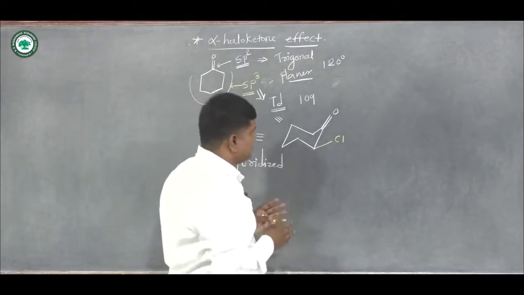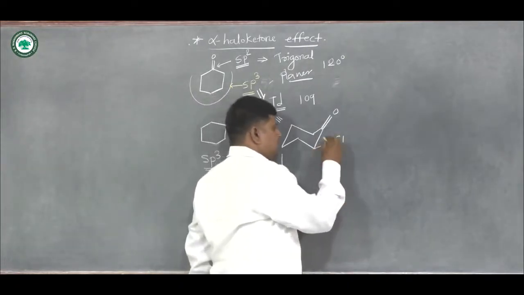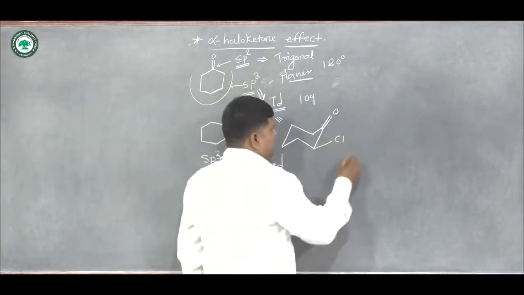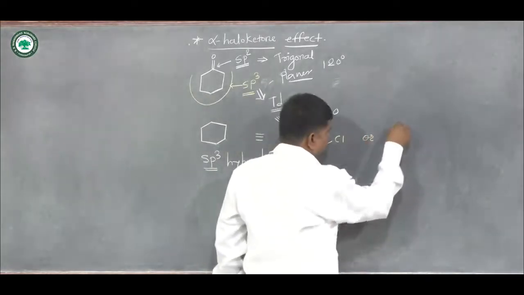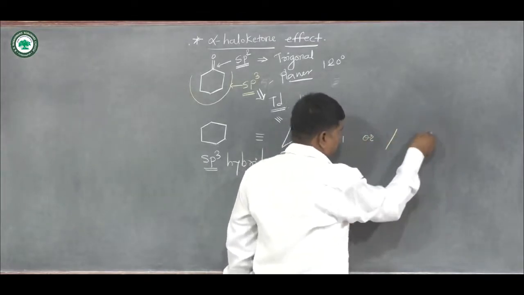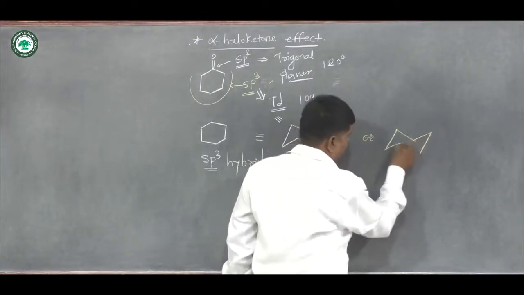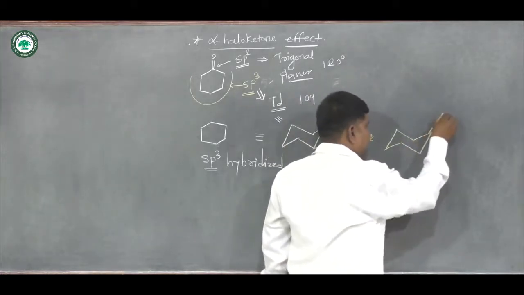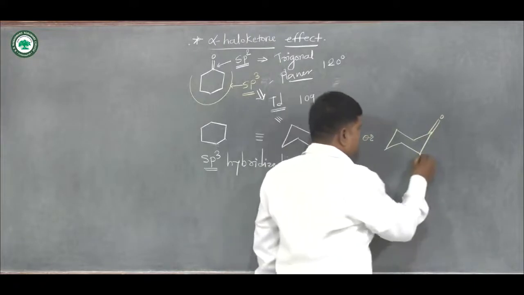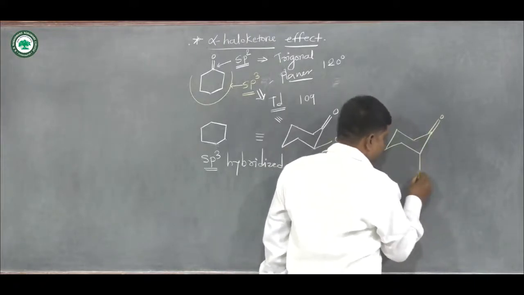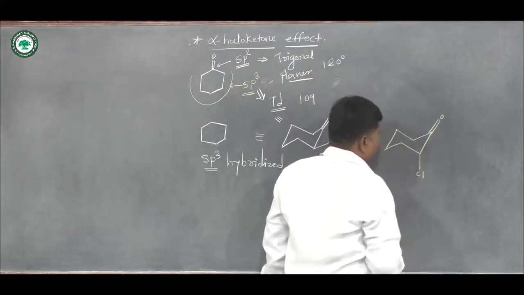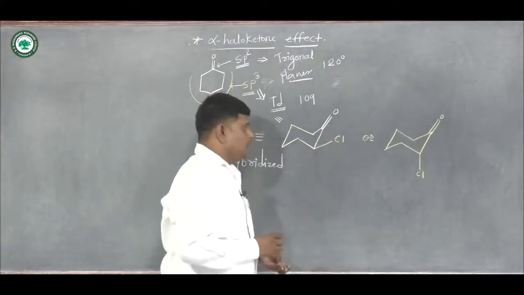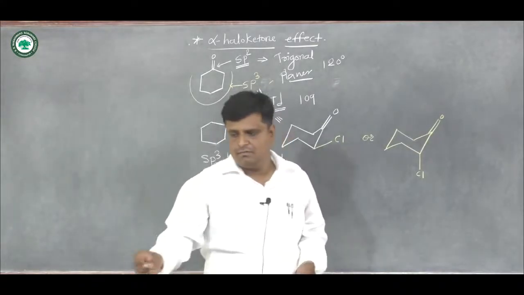In one structure the equatorial position is occupied by the halogen, and in another case, here this is our carbonyl group, that chlorine occupies the axial position, okay. So we can understand by using